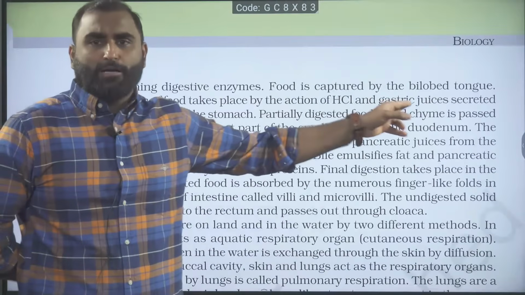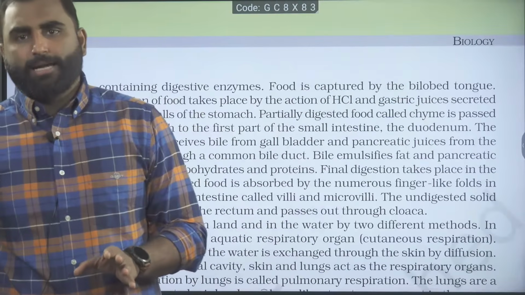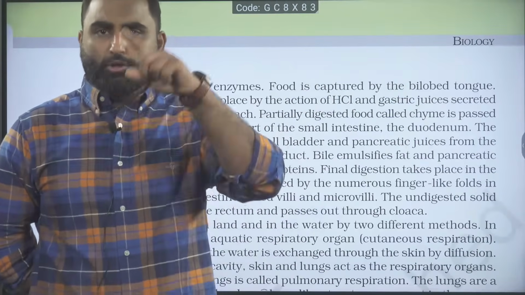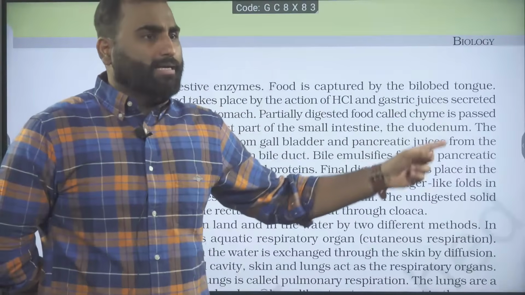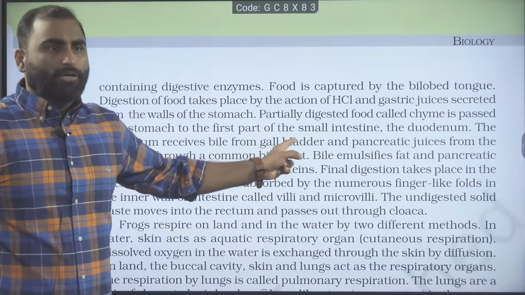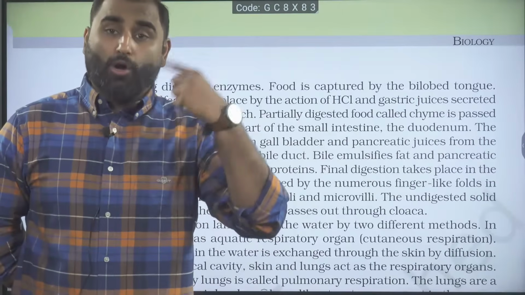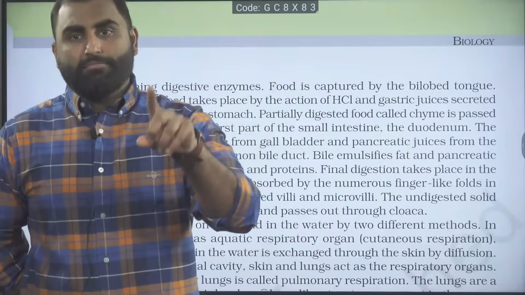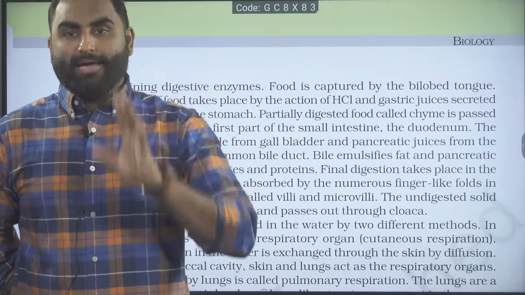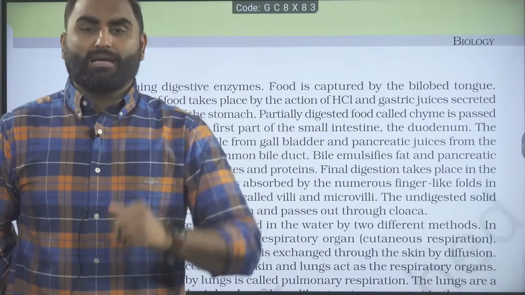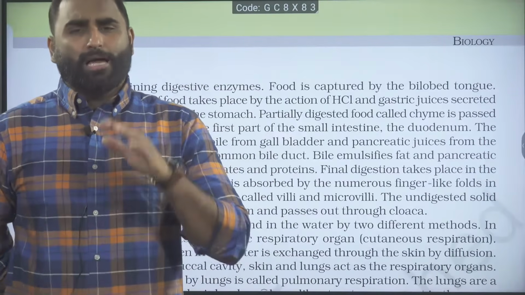Okay, and the first part of the small intestine is the duodenum, and the duodenum is thrown into folds. That is called the villi. The duodenum is thrown into folds called the villi. On the villi, there are columnar epithelial cells. On them, there is a brush border. That is the microvilli. That will further increase the surface area for digestion and absorption.